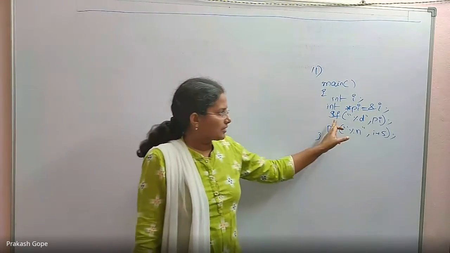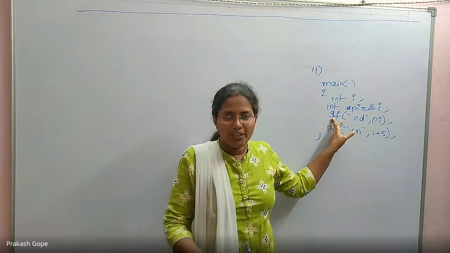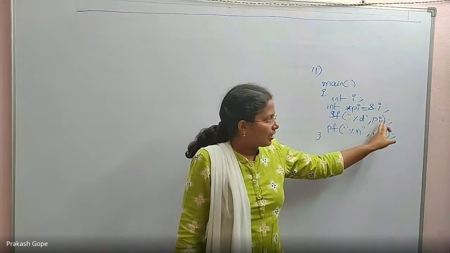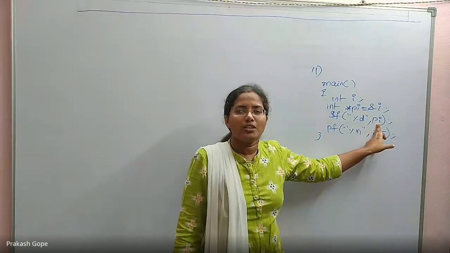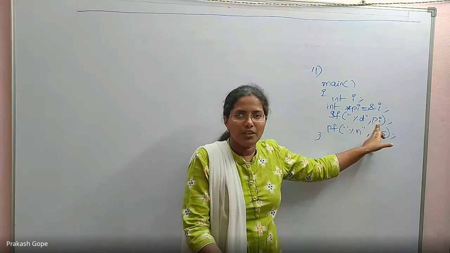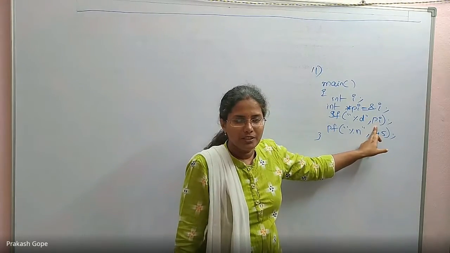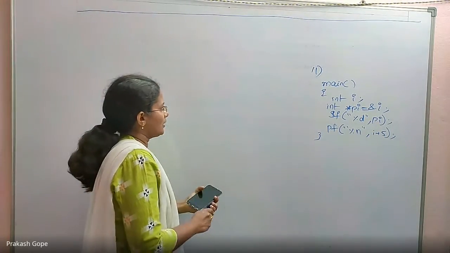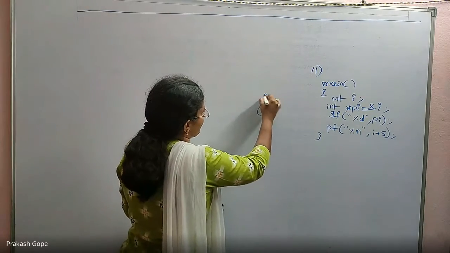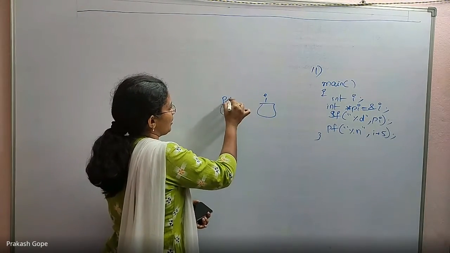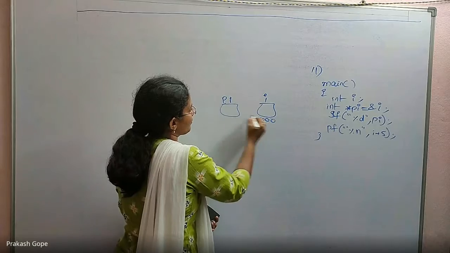No, please understand this. In scanf, we want to read a value, for which we are passing the address of i. What is &i? Address of i is nothing but &i. Are we not passing the address of i here? Because i is an integer variable, pi is a pointer variable. Pi has the address of i.